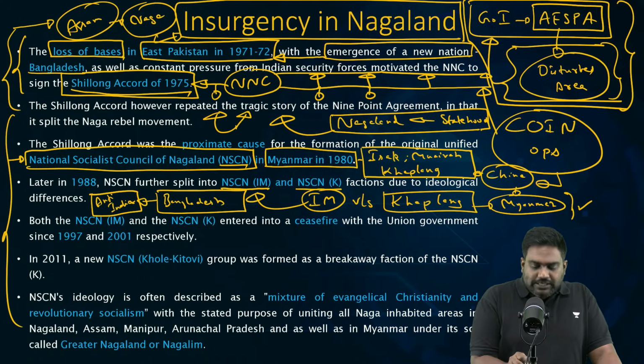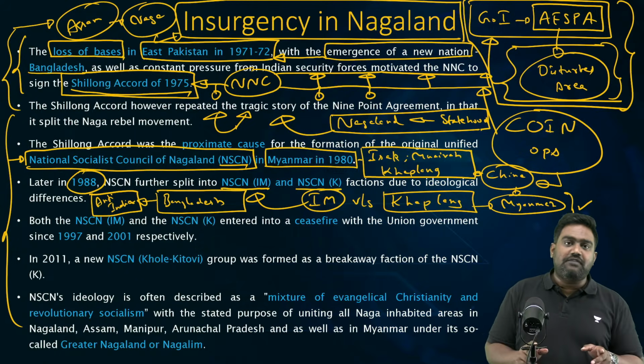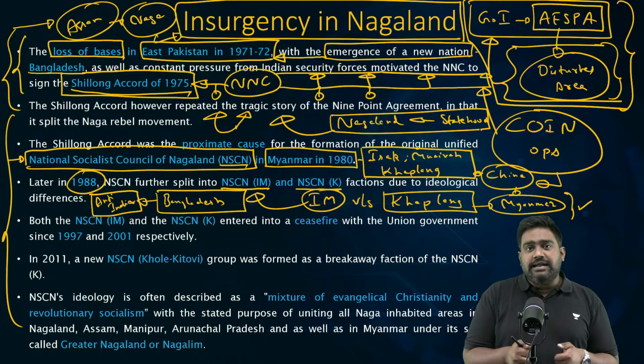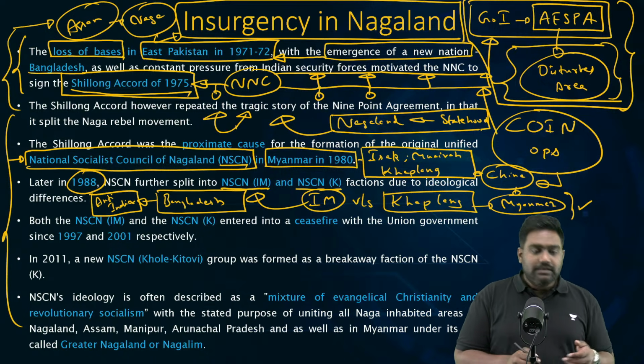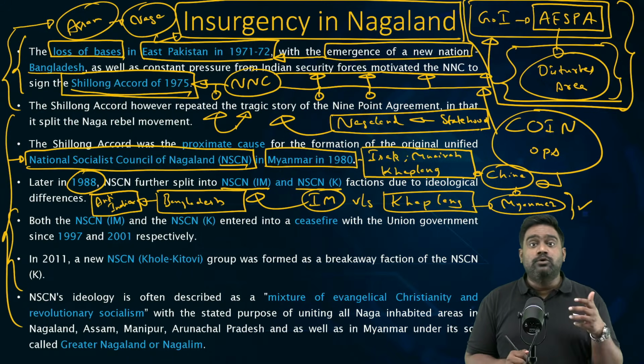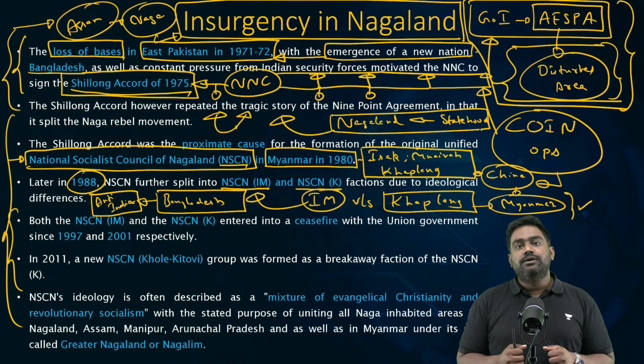Even after the group split up in 1988 between the two factions, it remained a serious threat for India. By the 1990s, India managed to weaken the movement thanks to counterinsurgency operations, improved border security, improved intelligence gathering, and the support we got as well from our neighbors.